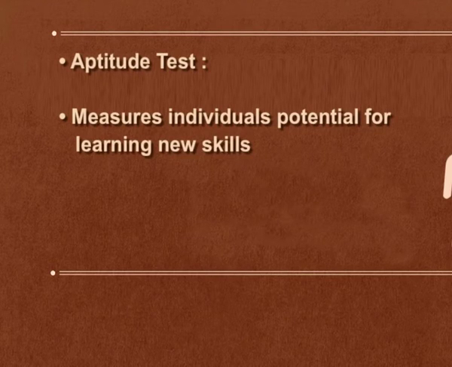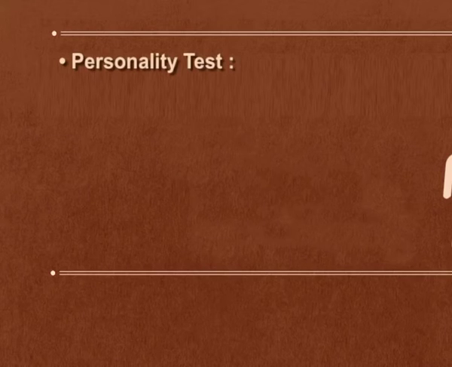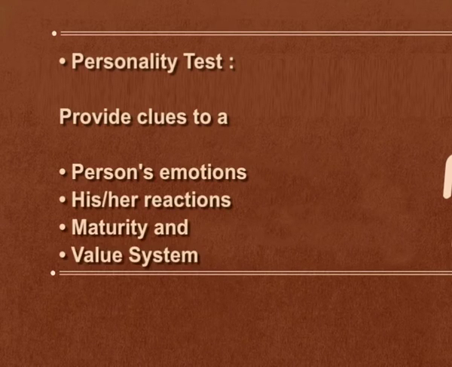Second is aptitude test. It measures the person's potential to learn new skills. It indicates whether the person will be able to develop in future or not, whether the person has the capacity to develop in future. All this is judged in the aptitude test. Third is personality test. This type of test provides a clue to a person's emotion, reaction, maturity, value system. So basically, the overall personality of a person is judged by a test called the personality test.